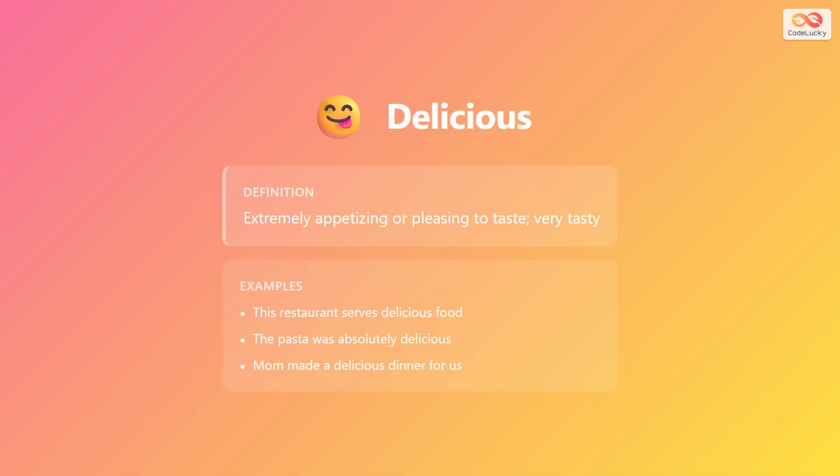The fifth and final adjective is delicious. Delicious means extremely appetizing or pleasing to taste. It means something is very tasty and enjoyable. For example, this restaurant serves delicious food. Another example, the pasta was absolutely delicious. And finally, Mom made a delicious dinner for us. Use this word to say that something tastes really good.